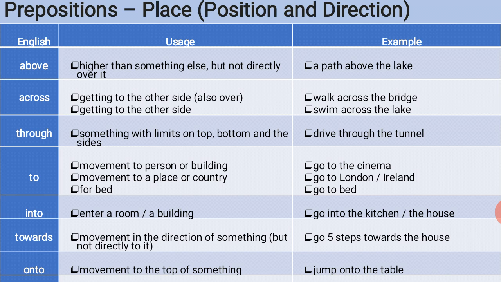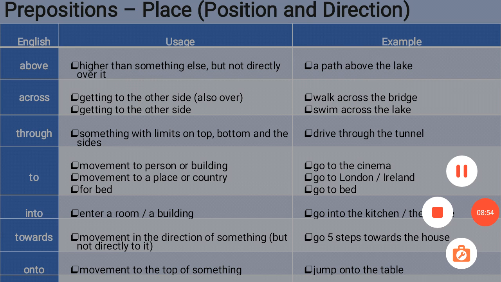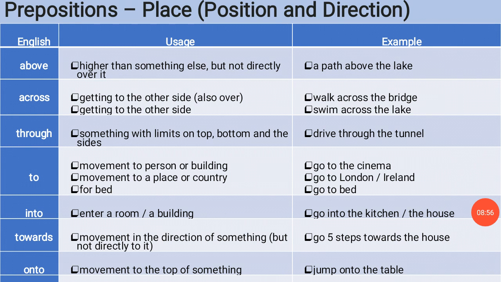So next word it is to. Usage of to is movement to person or building. For example, go to the cinema. Usage of to is movement to a place or country. For example, go to London, Ireland. Usage of to is for bed. For example, go to bed. Next word is into. Usage of into is enter a room, a building. For example, go into the kitchen, the house.